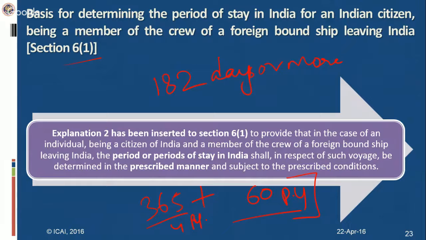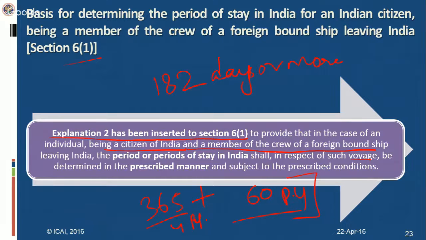To remove that uncertainty, this explanation has been inserted in section 6(1), which provides that in case of an individual being a citizen of India and a member of the crew of a foreign bound ship leaving India, the period of stay in India shall, in respect of such voyage, be determined in the prescribed manner. The CBDT is authorized here to prescribe the manner and the conditions for determining the period of stay of an individual being a citizen of India and a member of a crew.